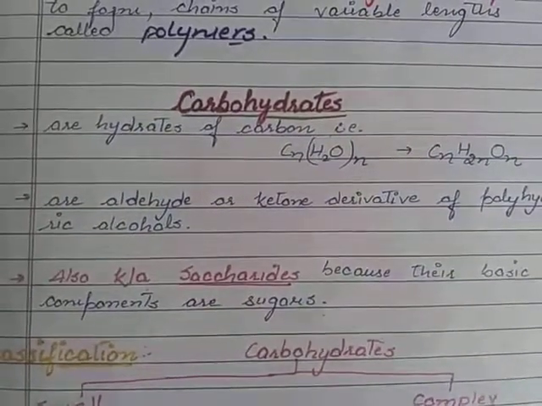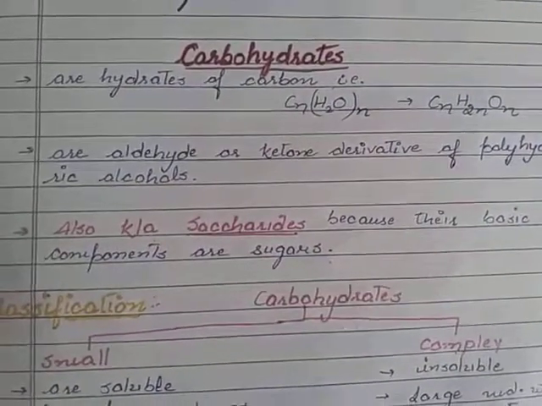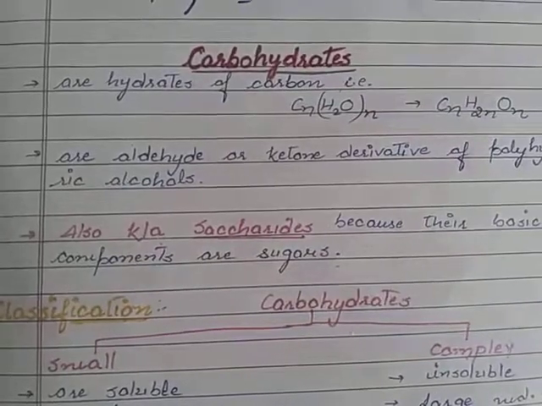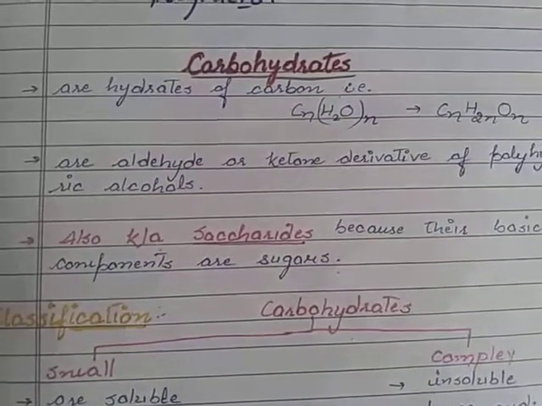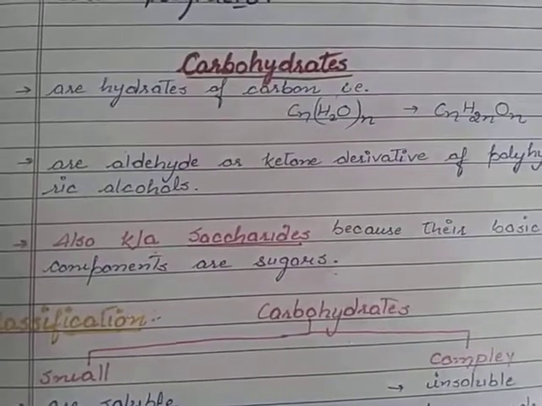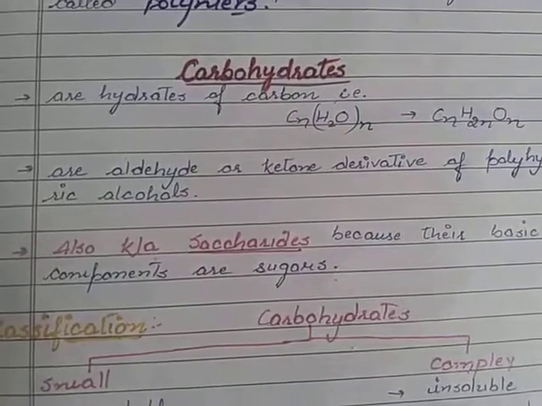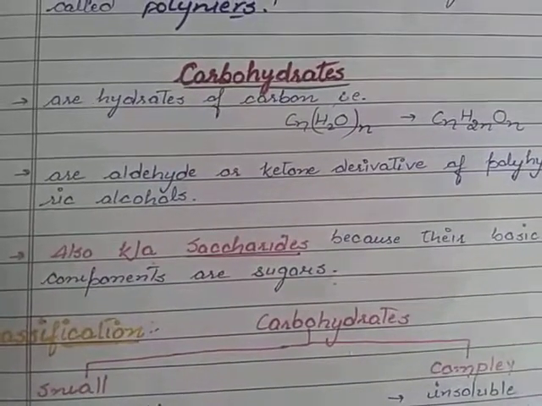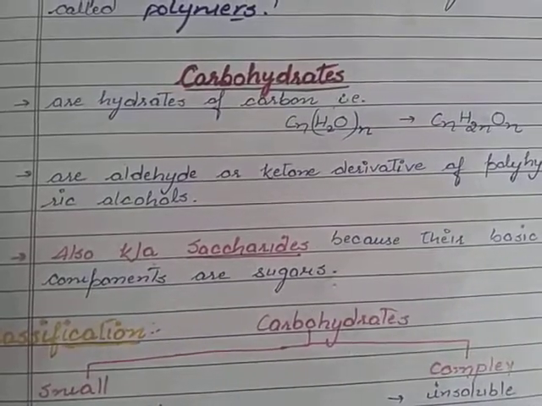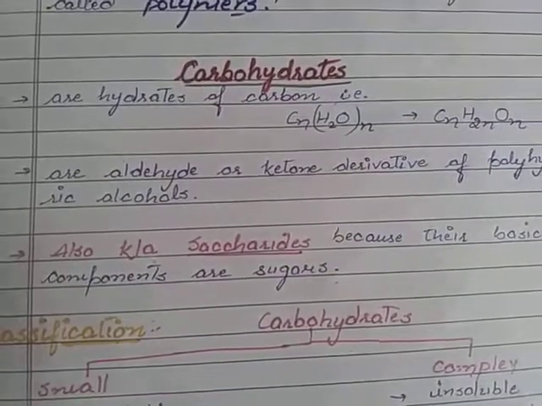In this chapter, the topic for today is carbohydrates. So, what are carbohydrates? Carbohydrates are known as hydrates of carbon. Hydrates of carbon means, hydrate stands for water. When carbon interacts with water molecules, the number of carbon atoms interacting with water should be equal. So if n atoms of carbon react with n molecules of water, the resulting molecule is said to be a carbohydrate.